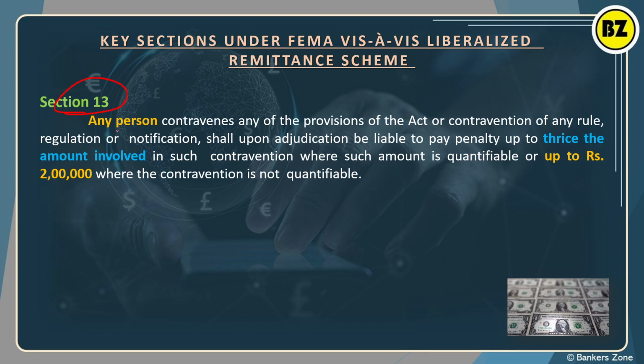See, section 13: a person who contravenes any provision. So it is for the person who contravenes the provisions of FEMA. Contravention of any rule regarding FEMA shall, upon adjudication, make the person liable to pay a penalty of thrice the amount involved. That means you have done some mistake. You have 3,000 rupees, right? 3,000 rupees you have collected from any authorized person, and if you have not done it as per the law, as per the rule, then how much penalty can be imposed? The penalty is multiplied by 3, so 9,000 rupees penalty can be imposed on you as per FEMA. And this is part of the provision of section 13 of FEMA.